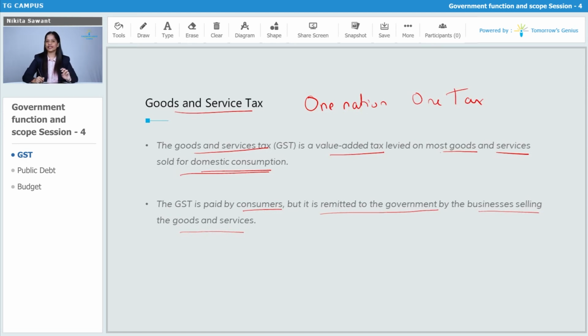So we know that in the Indian Constitution we had Article 370, which used to give Jammu and Kashmir a special provision that it would not follow Indian law. But now that Article 370 is eradicated, and in Jammu and Kashmir GST is applicable. So even if you buy any kind of goods and services in Jammu and Kashmir, as of now you have to pay GST there. But before the eradication of 370, if you bought any kind of goods and services in Jammu and Kashmir, there would be no GST. So now GST is paid all over India.